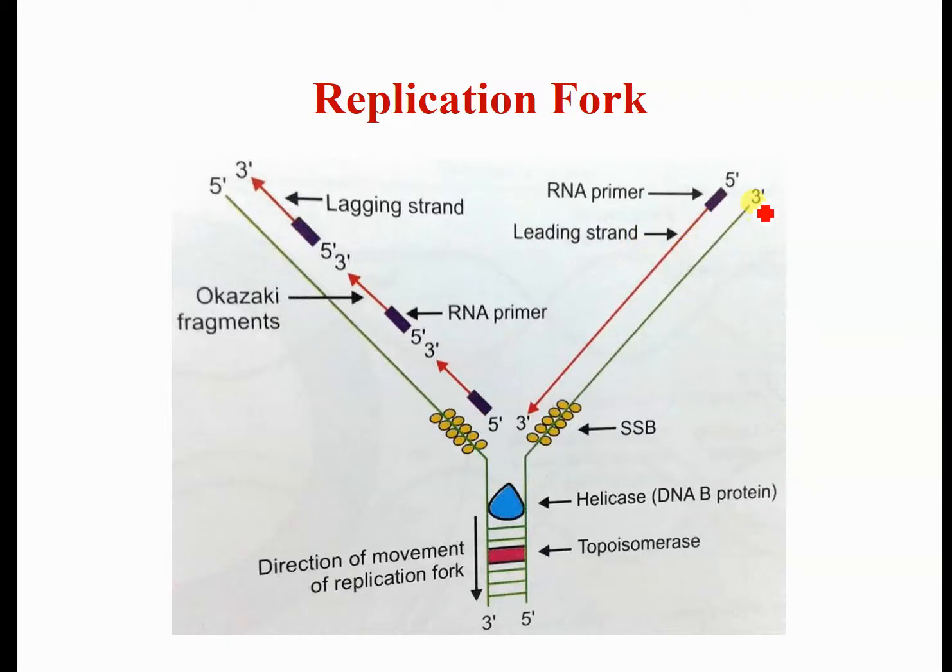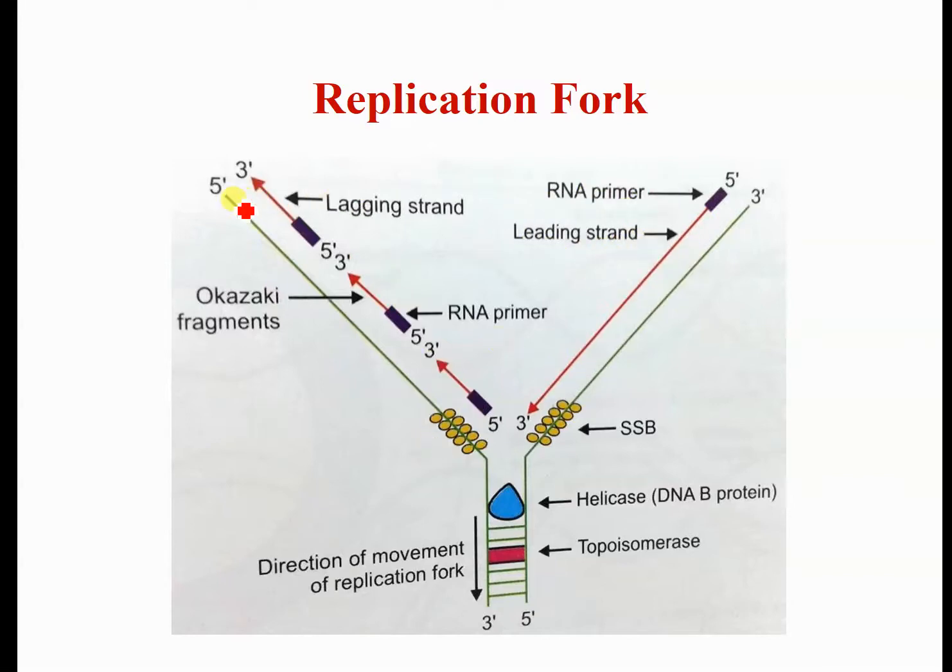Here, this 3 prime 5 prime original strand is copied by the DNA polymerase enzyme. First, there is RNA primer synthesis in the 5 prime 3 prime direction. Then the DNA polymerase enzyme will add deoxyribonucleotides in this direction. So that is the synthesis of the newly made DNA strand, which runs towards the replication fork. As the replication fork moves, this also goes in the same direction. So there is continuous synthesis of the newly synthesized DNA strand. It is known as the leading strand.